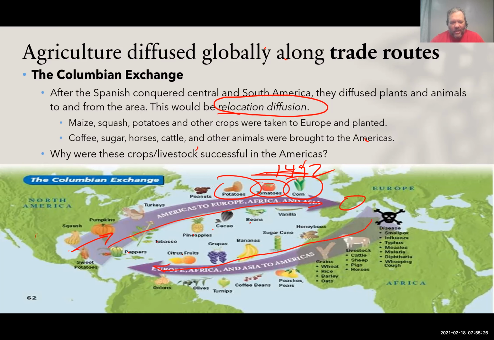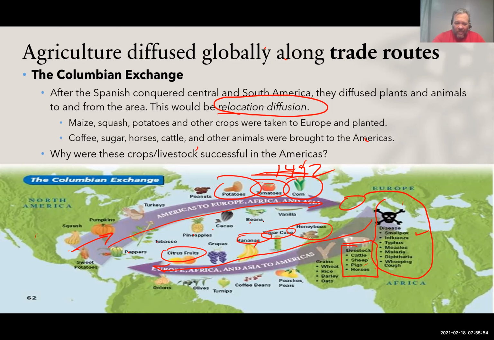All right. So citrus fruits. So we grow that here in Tucson. Grapes, bananas, sugar cane, honeybees. And then take note of this one. This is a big deal. All the livestock, so cattle, sheep, pigs, and horses all came over. Now, remember, with that same diffusion came all of these terrible things. Smallpox was quite devastating. So this was a lot of good trade. Obviously, this is a terrible thing.